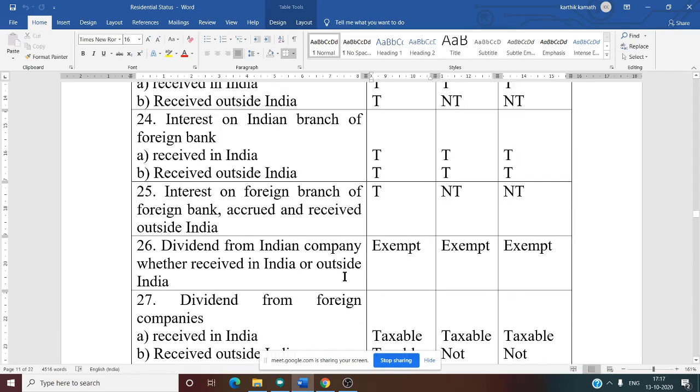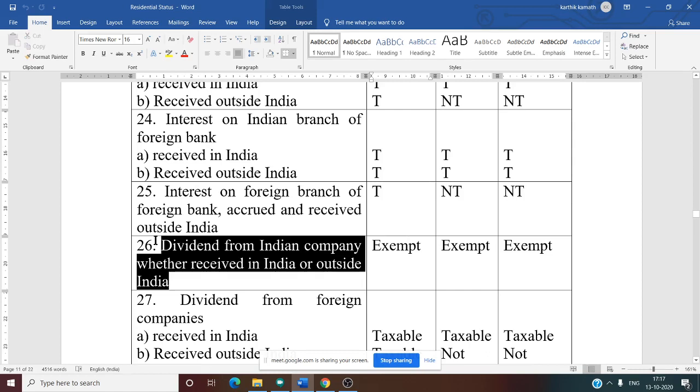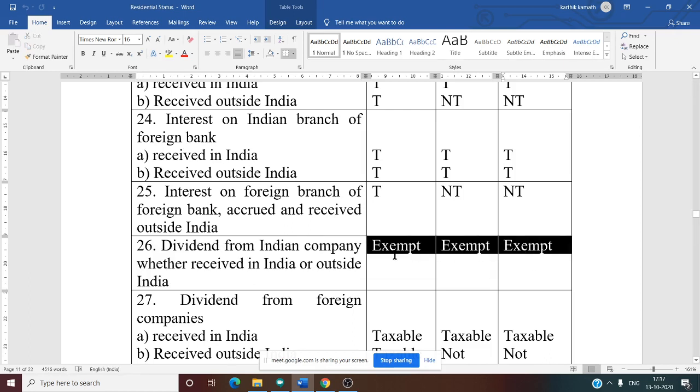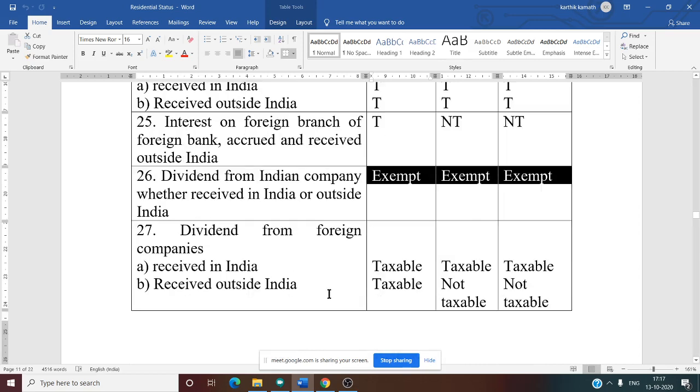Next one, dividend from Indian company, whether received in India or outside India, doesn't matter. It is exempt from tax, which means it is not taxable. All three are not taxable. Dividend from Indian company, very important.